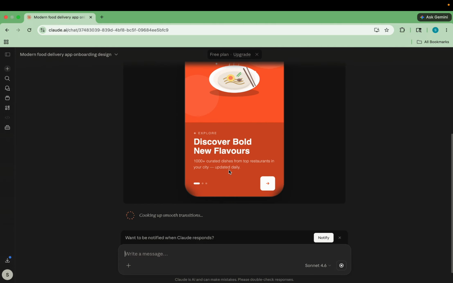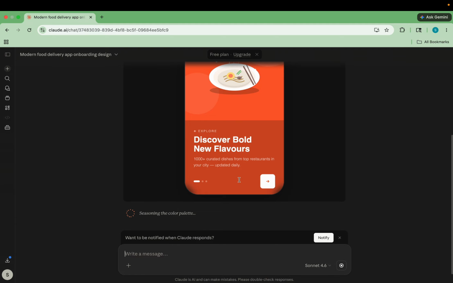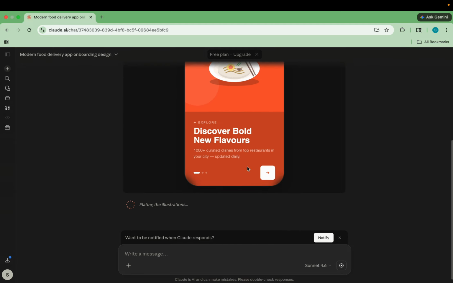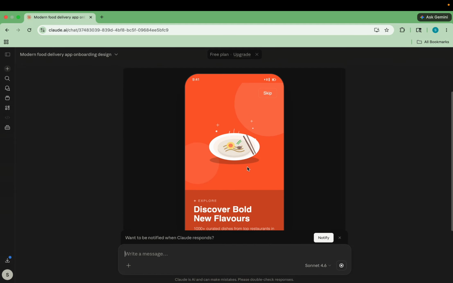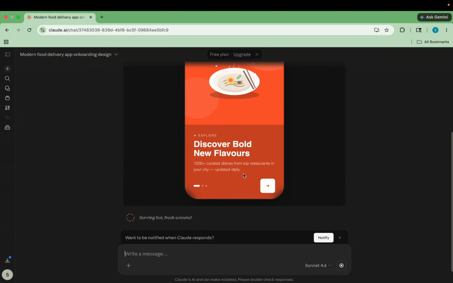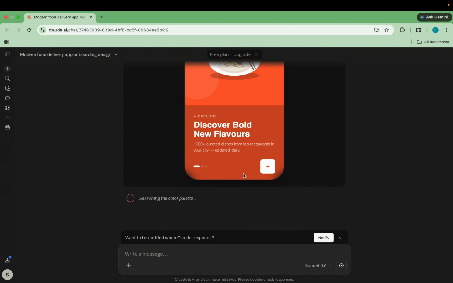So this is the design that Claude has created for the onboarding screen. It has also written: explore, discover bold new flavors, 1,000 plus curated dishes from top restaurants in your city, updated daily. I like the screen that it has made with the colors and all that it has used. Okay, I think it is still working on something. It is still serving a hot fresh screen. Maybe it is changing something on the screen as well. Let's wait for the final result first.